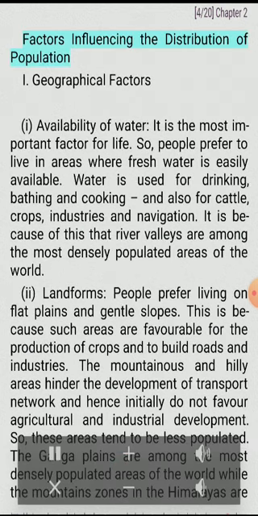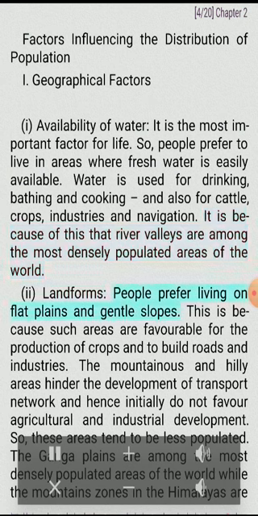Factors influencing the distribution of population. I. Geographical factors. Availability of water. It is the most important factor for life. So, people prefer to live in areas where fresh water is easily available. Water is used for drinking, bathing and cooking, and also for cattle, crops, industries and navigation. It is because of this that river valleys are among the most densely populated areas of the world.